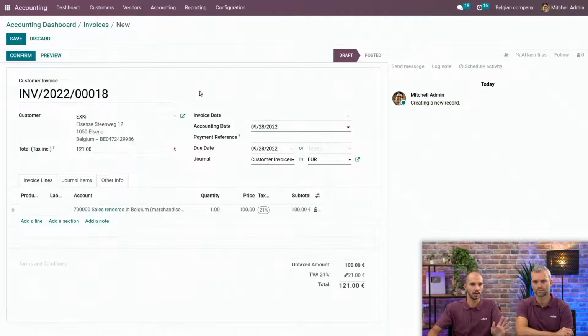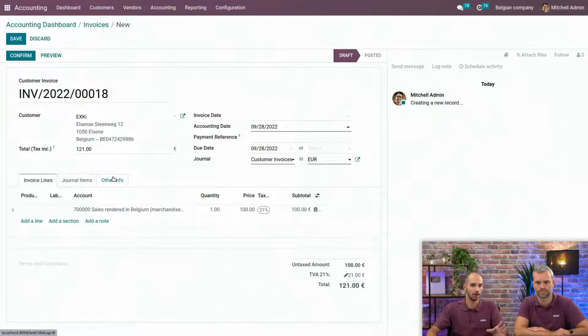And when I click, I see that my account, my quantity, my price, and my VAT code is automatically filled in based on the artificial intelligence. Wow. So this is really a way to gain time.